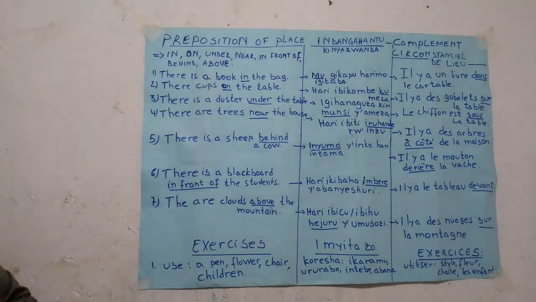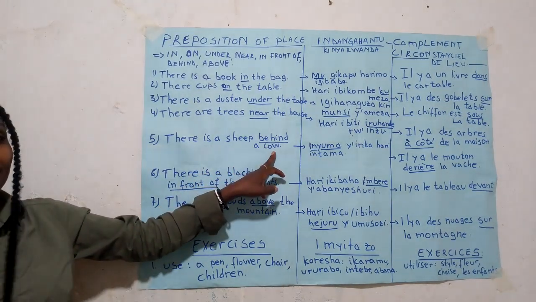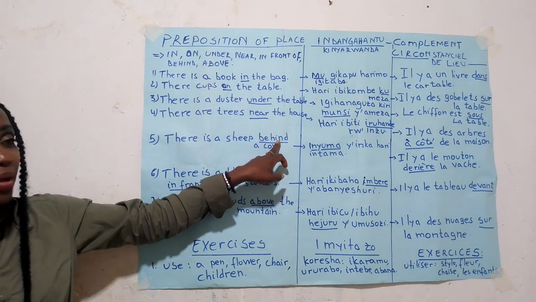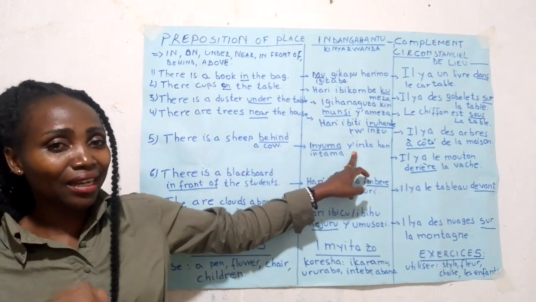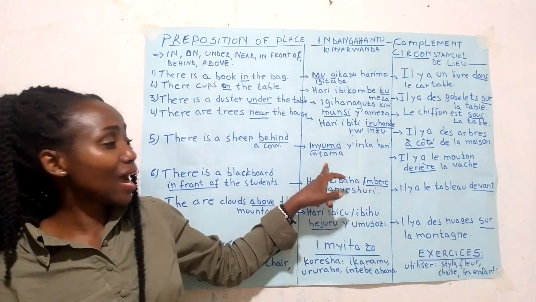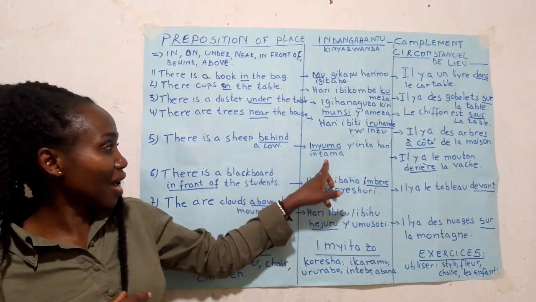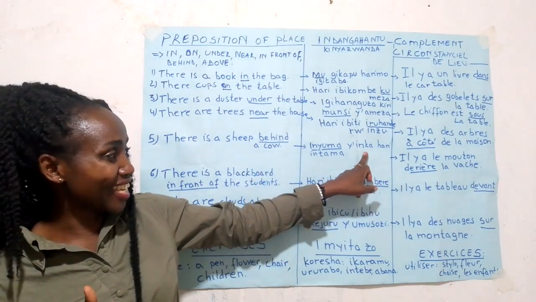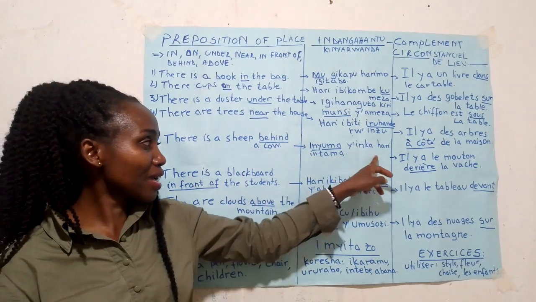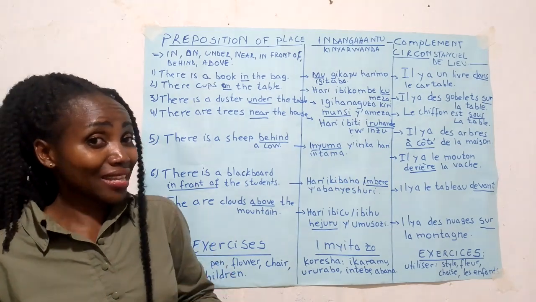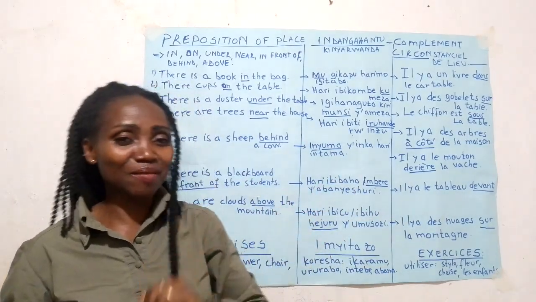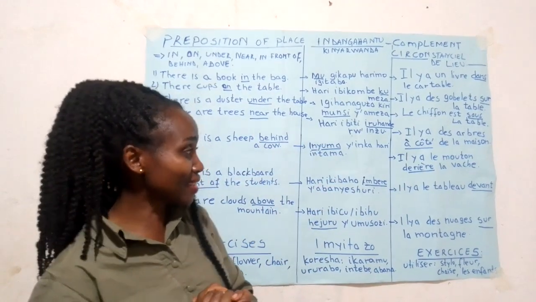We have also number 5. There is a sheep behind a cow. Behind, inyuma ya. In Kinyarwanda, inyuma y'inka hari intama. A sheep, intama. A cow, inka. Inyuma y'inka hari intama. Or you can say hari intama inyuma y'inka. That's the same, and it is very easy.